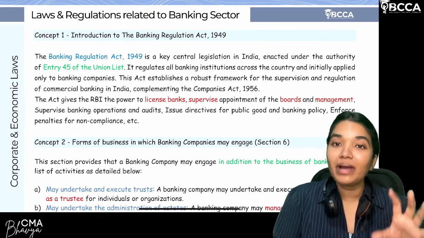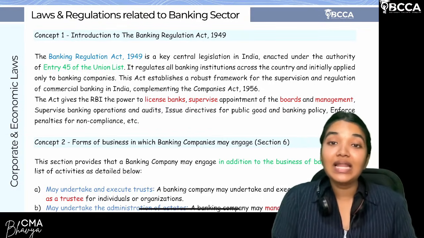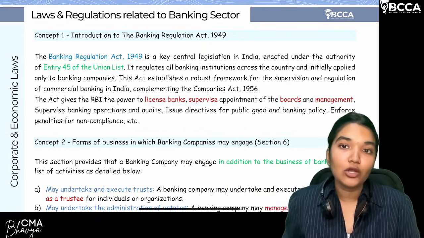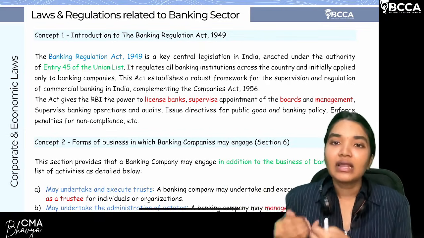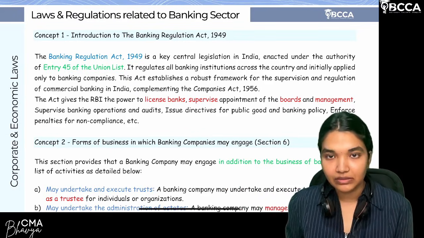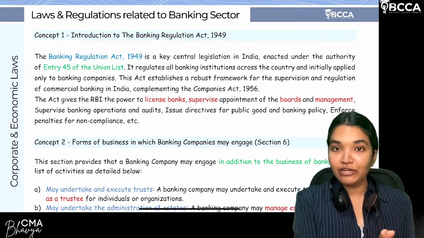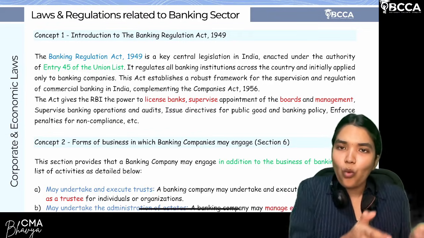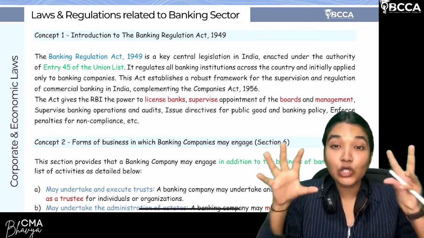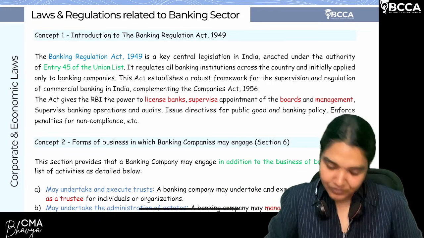That is why for banking companies, the Banking Regulation Act 1949 is applicable, as well as the relevant company law. Previously the company law was the Companies Act 1956. Right now, since the Companies Act 1956 is replaced by the Companies Act 2013, the Banking Regulation Act 1949 is complemented by the Companies Act 2013, and together they act as a rule book for the functioning of the banks. Are we clear with this?